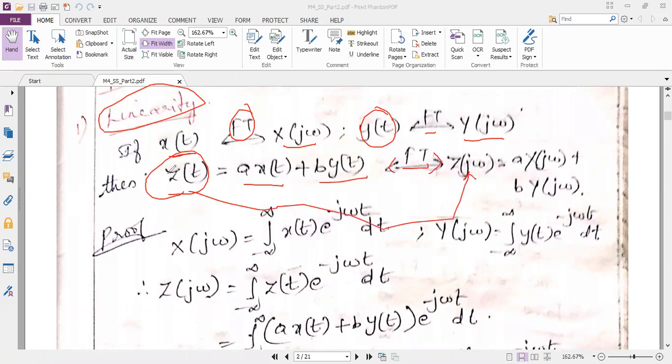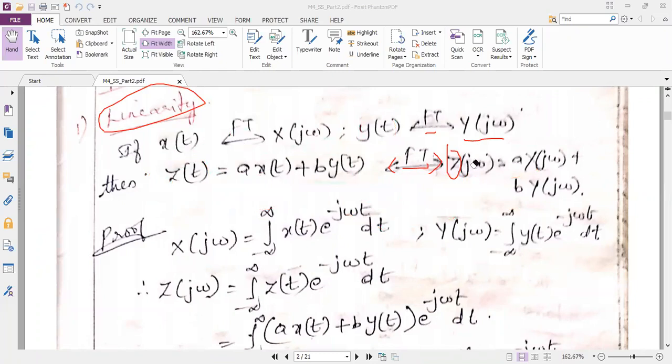If possible, you can make the left-hand side z a small variable, just to distinguish it from the capital Z. So z of j omega equals a times x of j omega plus b times y of j omega. So this is the linearity property.